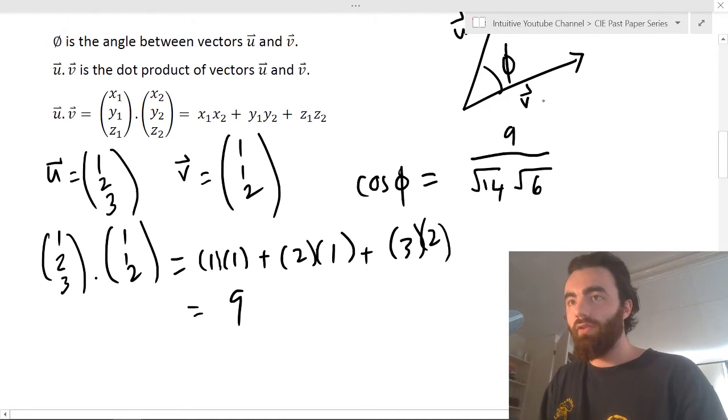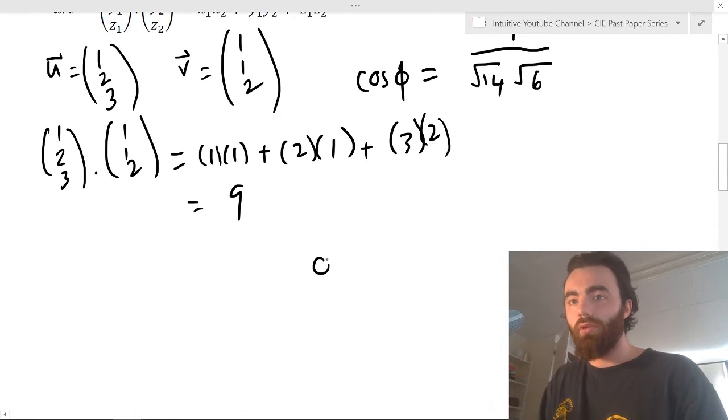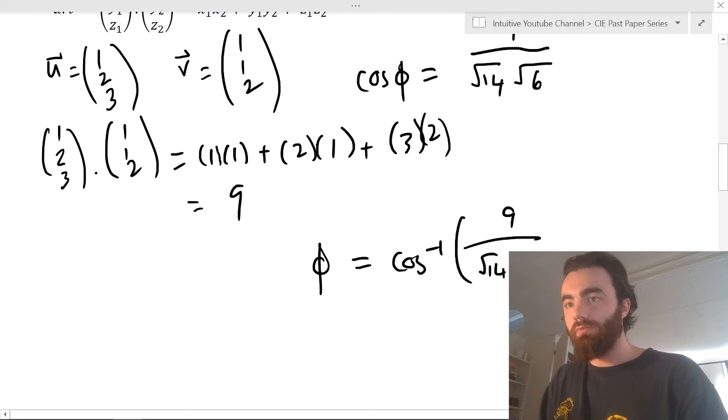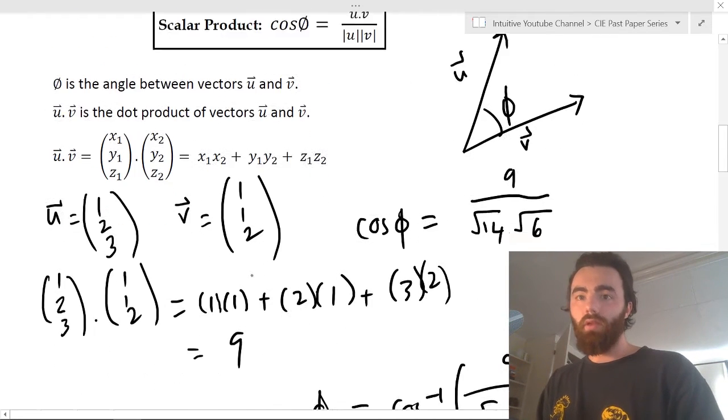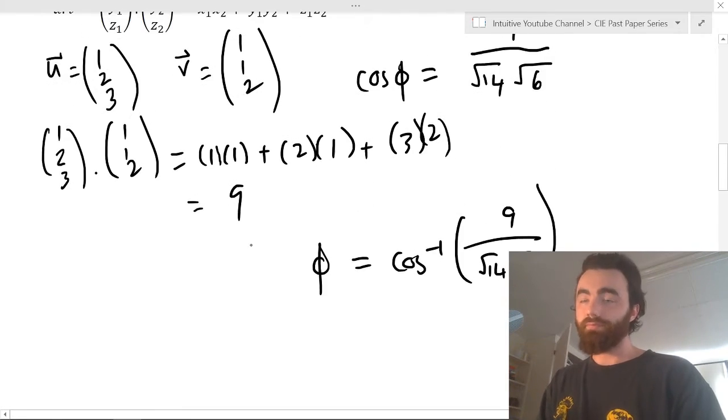Then if you wanted to find theta, all you do is take cos inverse of 9 over the square root of 14. You just plug that into your calculator and you'd get some theta value. And that's the angle between these two vectors. That's just a quick example.